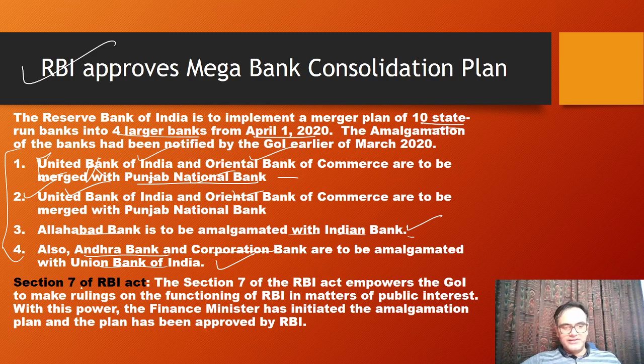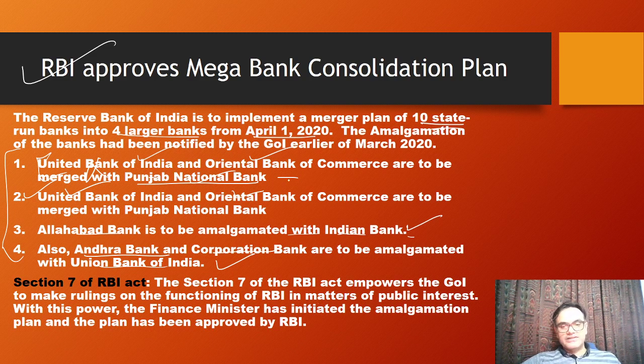So next one, Section 7 of the RBI Act basically empowers the Government of India to make rulings with respect to the functioning of RBI in matters of public interest, and with this power the finance ministry has initiated the amalgamation plan.